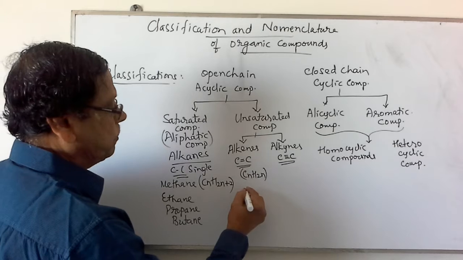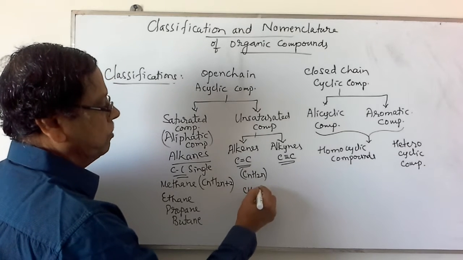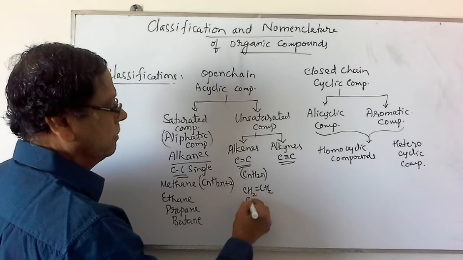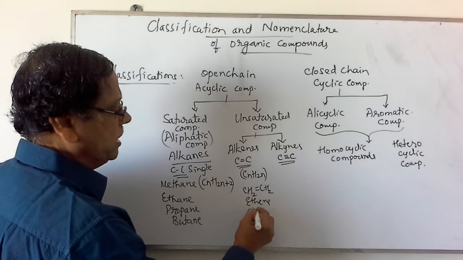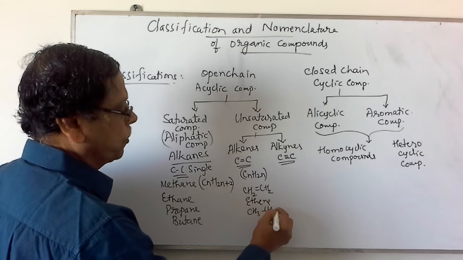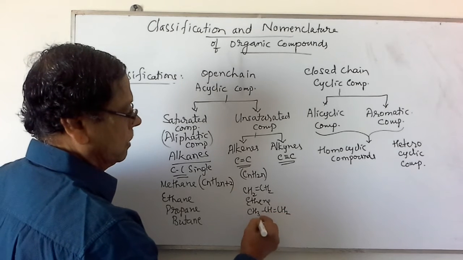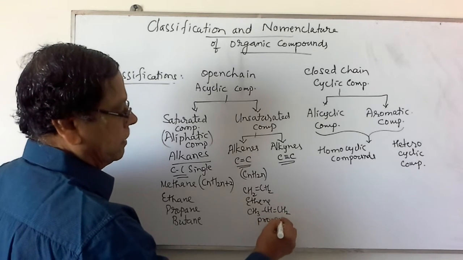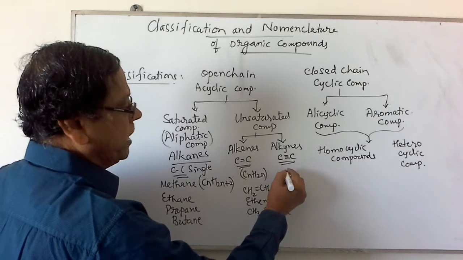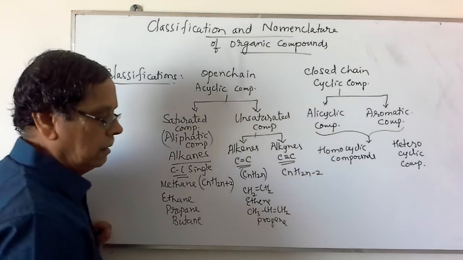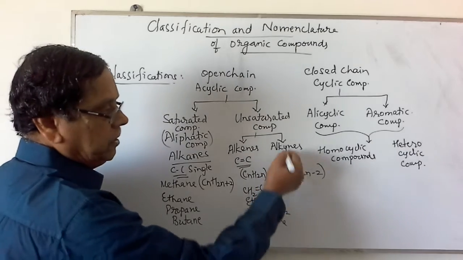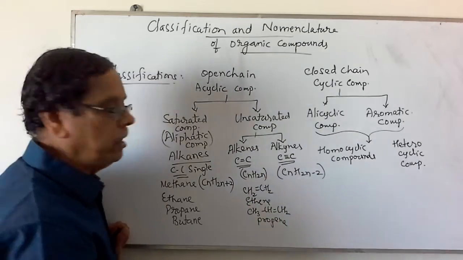In case of the alkenes, the general formula is CnH2n. The examples for this are CH2=CH2, that is ethene, and similarly CH3CH=CH2, propene, etc. Similarly, in case of alkynes, the general formula is CnH2n-2.